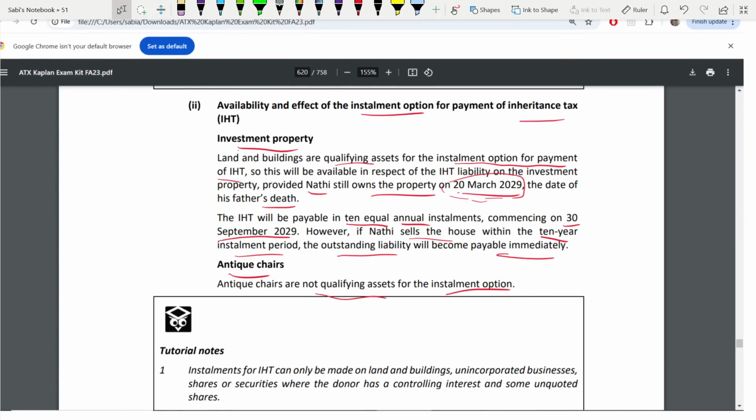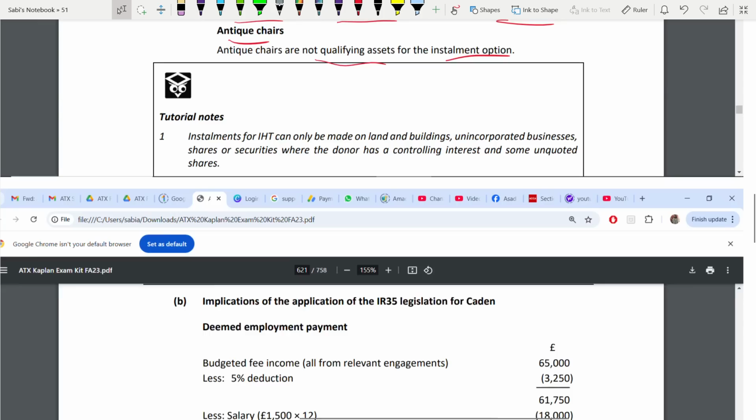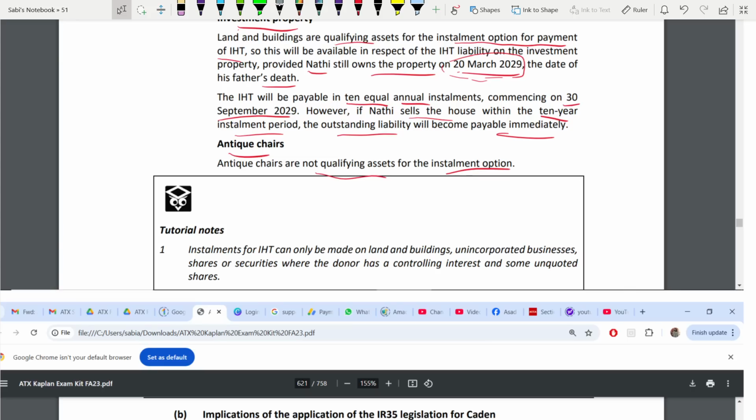Okay. So for your tutorial notes, they have given one thing. They are saying installments for IHT can only be made on land and buildings, unincorporated business, shares or securities where the donor has a controlling interest. They can control the land and buildings, their business, their shares. They have a controlling interest there. But for antique chairs and the like, you don't have a controlling interest.